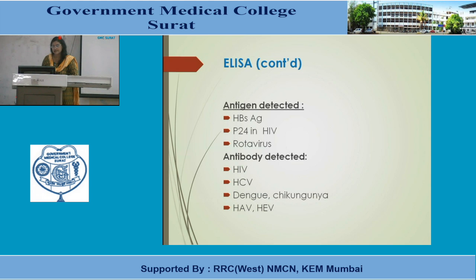Then the ELISA technique can be used for antigen detection as well as antibody detection. Examples of antigen detection are hepatitis B surface antigen, P24 antigen in HIV, and rotavirus antigens. Antibody detection is done in diseases like HIV, hepatitis C virus, dengue and chikungunya viruses, HAV, that is hepatitis A virus, and HEV, that is hepatitis E virus.